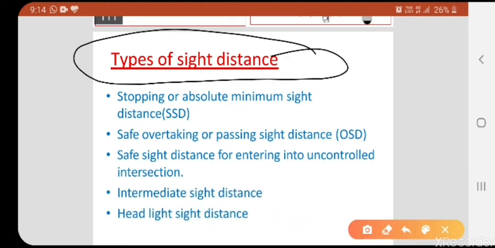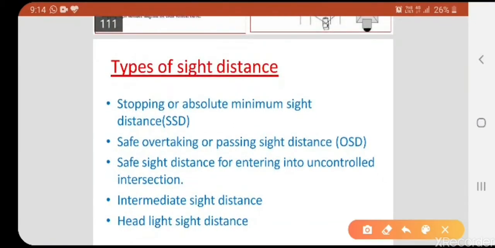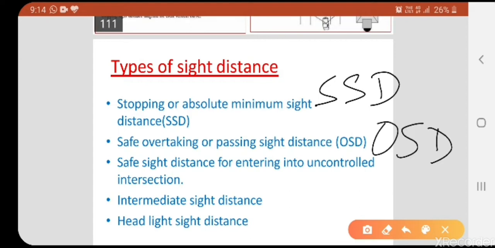So in sight distance, different distances are there. First one, stopping sight distance, usually called SSD. Next one is OSD, as the name indicates, overtaking or passing sight distance. We assume we are traveling on a road in a car. In front of our vehicle, one more vehicle is going. It may be a lorry or a bus. Obviously the speed of that vehicle will be lesser than our speed.